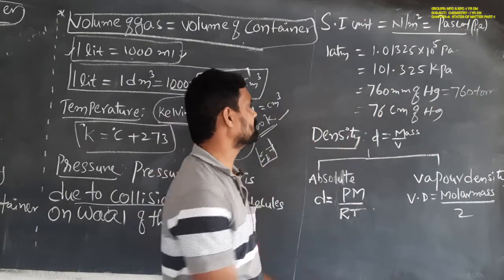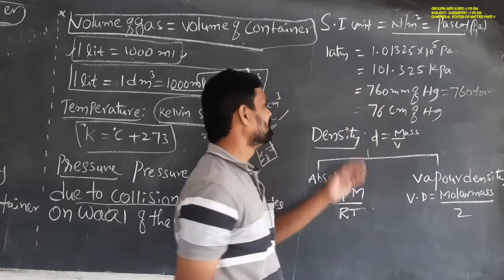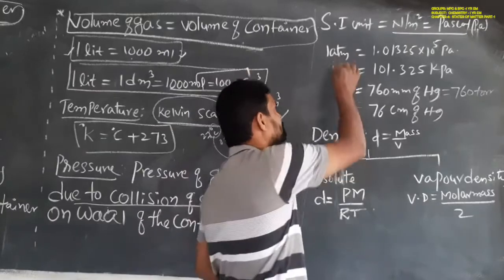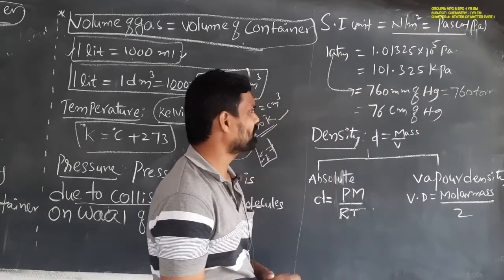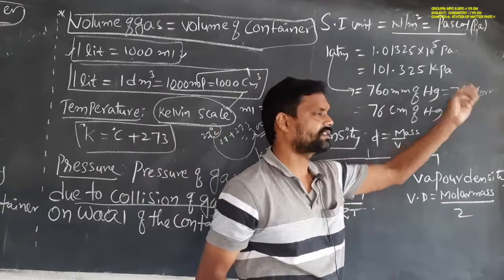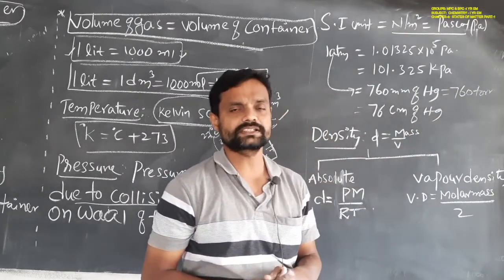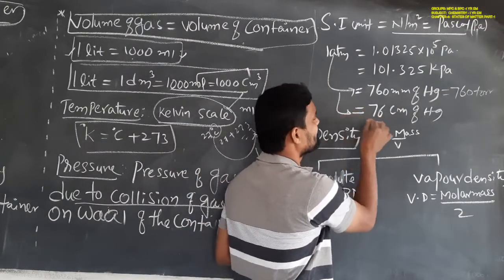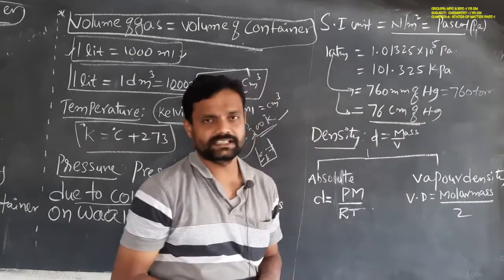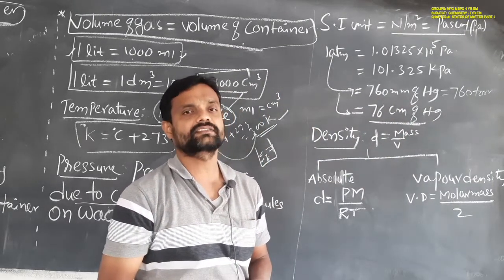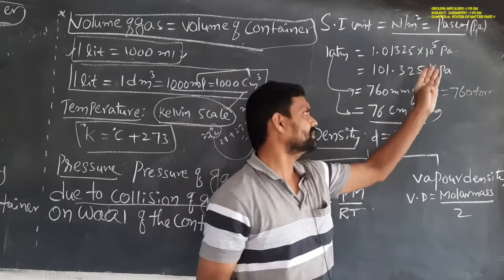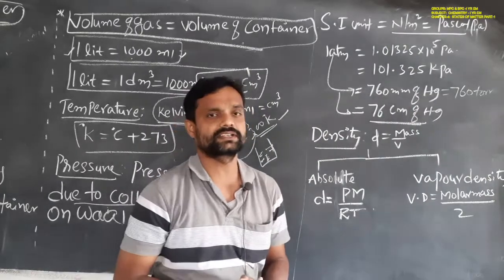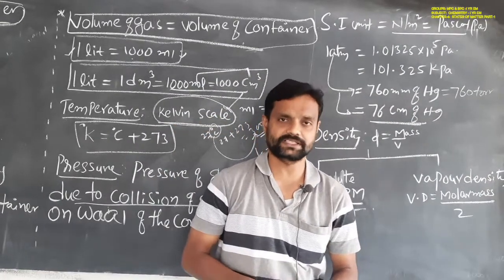Similarly, 1 atmosphere is equal to 760 mm of Hg, or 760 torr. So this is also a unit of the pressure. Similarly, 1 atmosphere is equal to 76 centimeter of Hg. So these are the conversions of the atmosphere into pascals, kilopascals, millimeter of mercury or centimeter of mercury scales. So this is about the pressure.